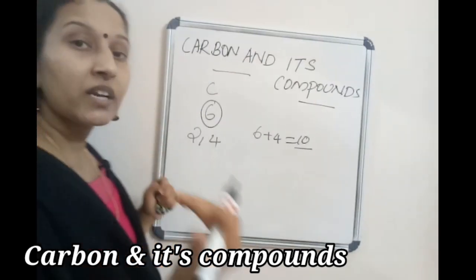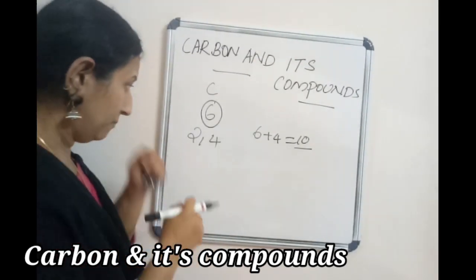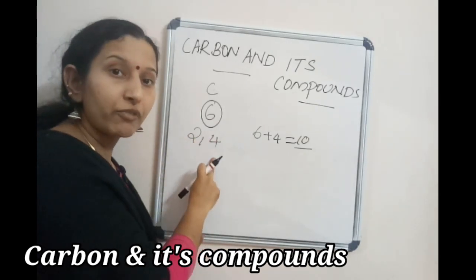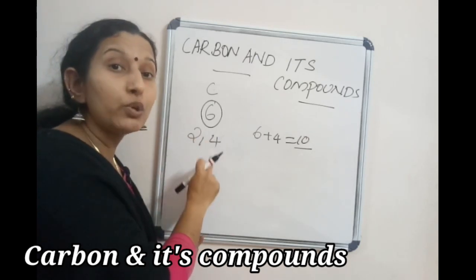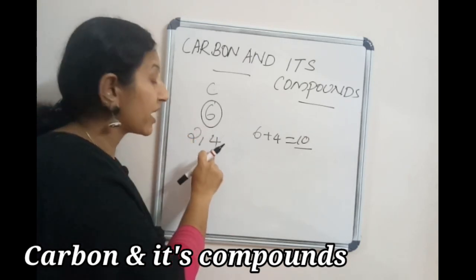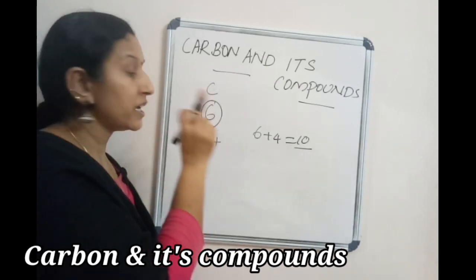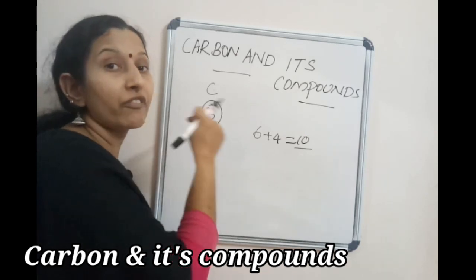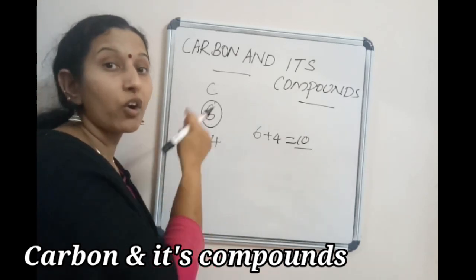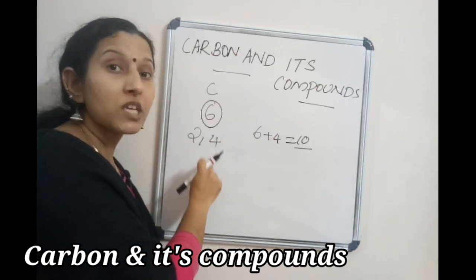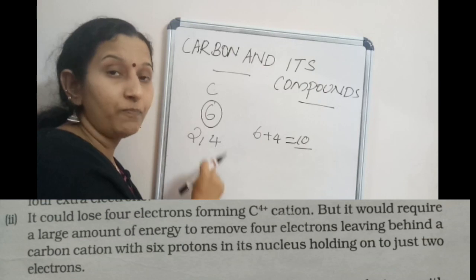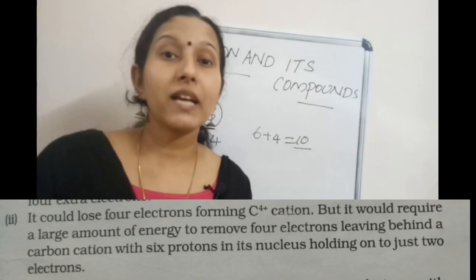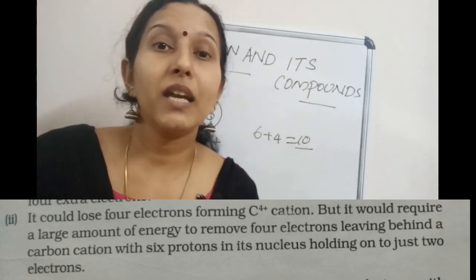Okay, so what about the case of donating? Suppose carbon donates 4 electrons, it requires a huge amount of energy to donate these 4 electrons. If carbon needs to remove 4 electrons from the last shell, it requires a large amount of energy. So why can carbon not donate its 4 electrons? Because for donating its 4 electrons, it requires a large amount of energy. That's why carbon cannot accept electrons and cannot donate electrons.